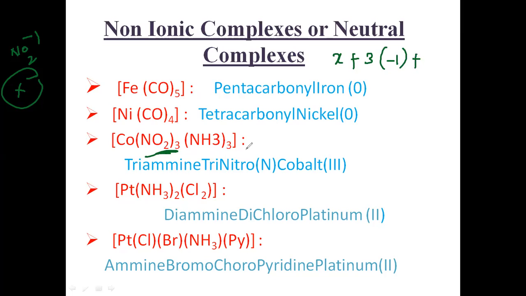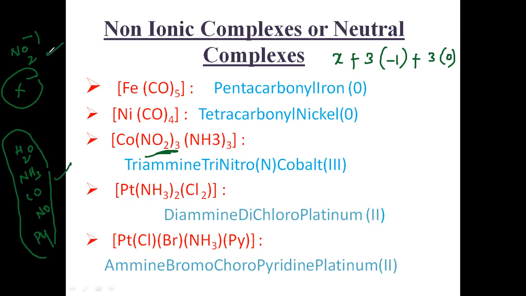Next, ammonia ligands are there. So 3 into what is the charge of the ammonia ligand? That is 0. Just now I told you that H2O, NH3, CO, NO, pyridine, all these are neutral ligands. There is no charge for them. But nitro and the halogens have -1 oxidation state. The hydroxy group is also having the -1 oxidation state. The total is 0.